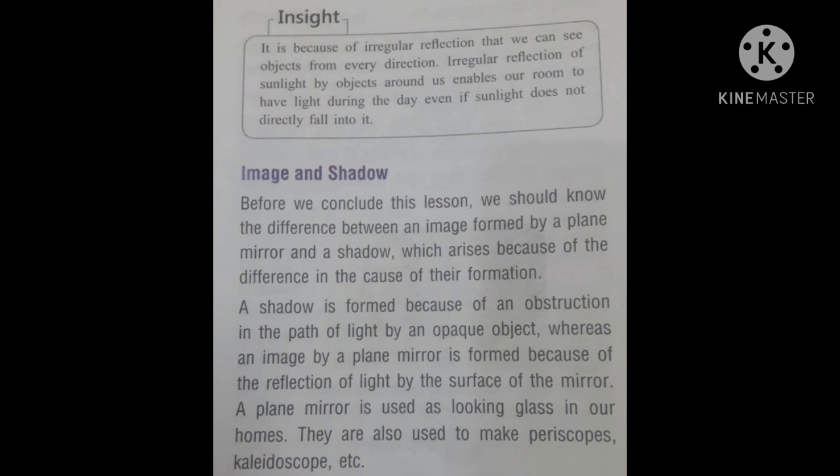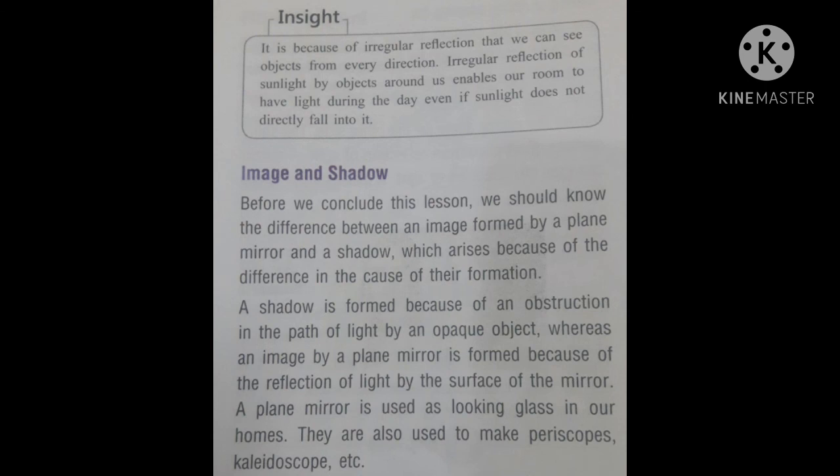A plane mirror is used as a looking glass in our homes. They are also used to make some instruments like periscope and kaleidoscope, etc. Image is formed by the reflection of light, and the shadow is formed when the light is interrupted by an opaque object.